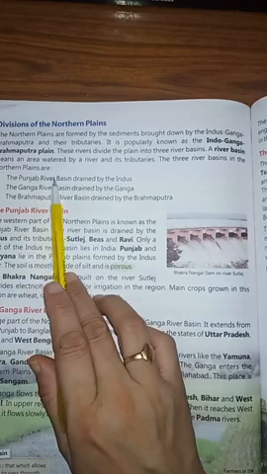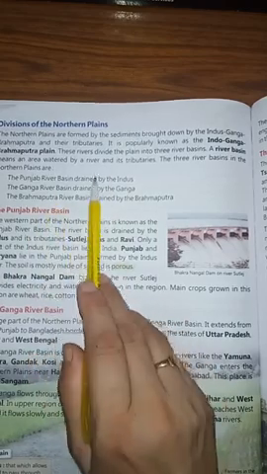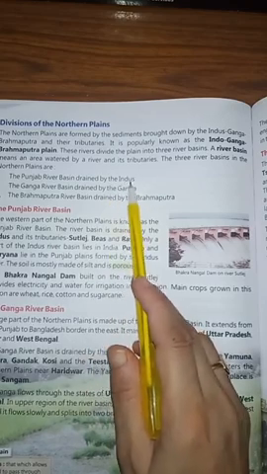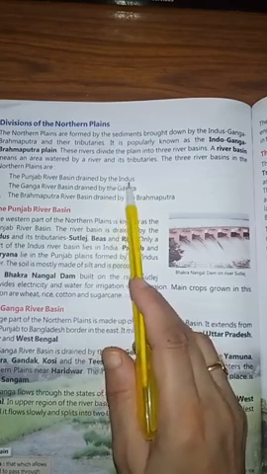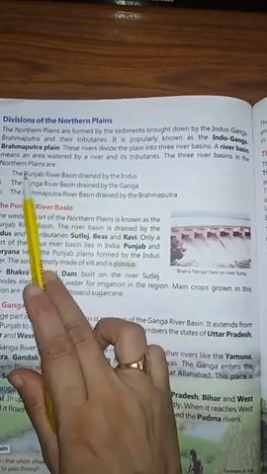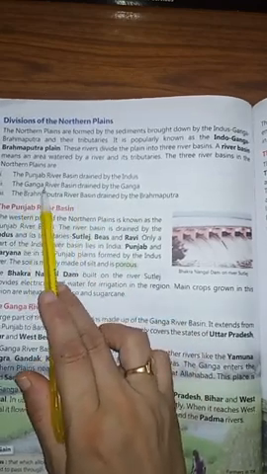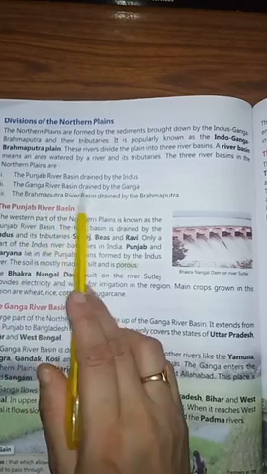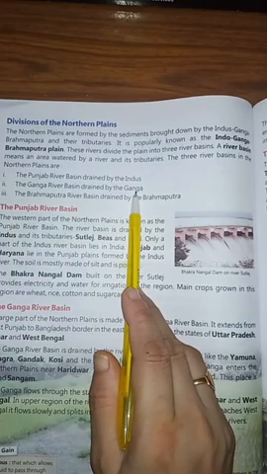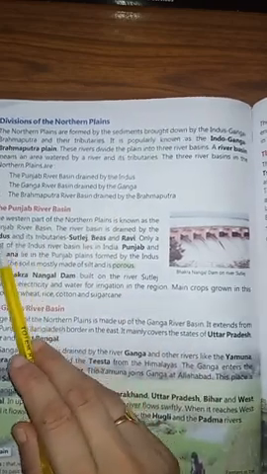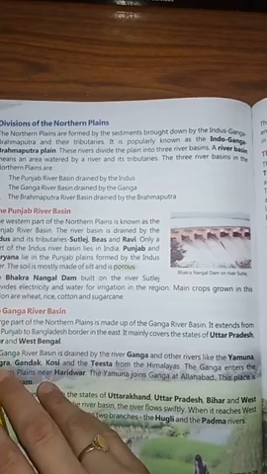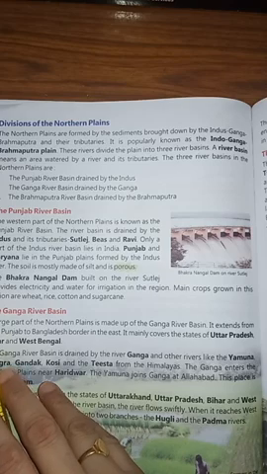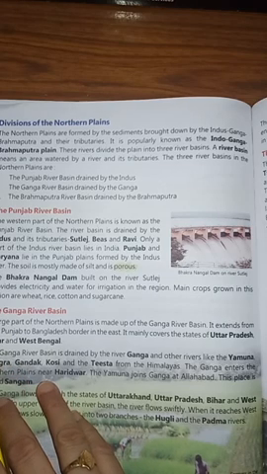Because the Punjab river basin is drained by Indus, or its tributaries we can say. So it is the Punjab river basin. The Ganga river basin, why the name is the Ganga river basin? Because that area is drained by the Ganga. Similarly, Brahmaputra. Clear? River basin means an area watered by a river and its tributaries.